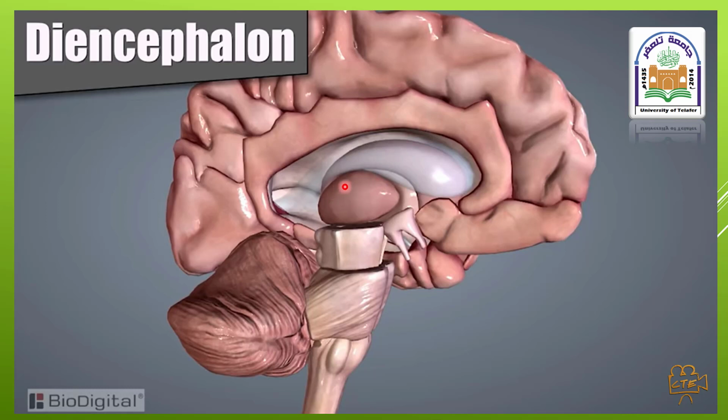The thalamus acts as a relay center for all sensory information from different parts of the body to the cerebral cortex, except smell sensation. As you know, smell sensation goes directly from the cribriform plate, from the nasal cavity, to the cerebrum.